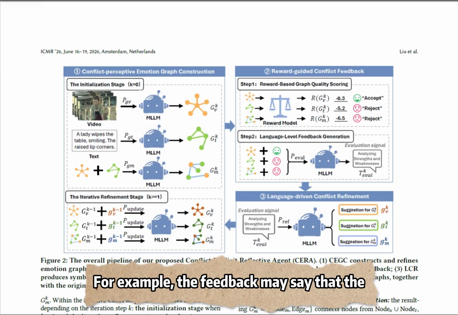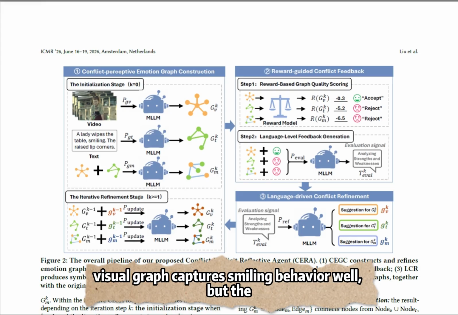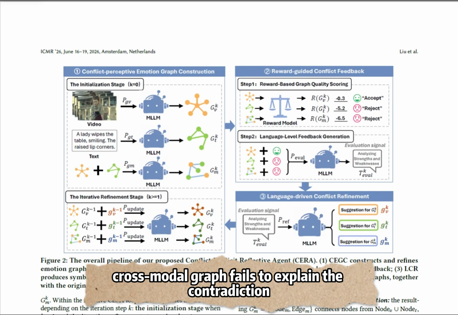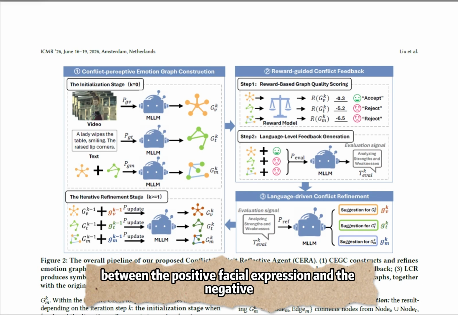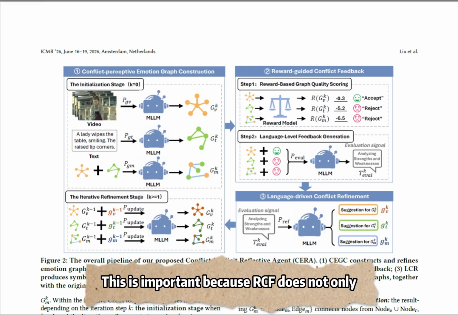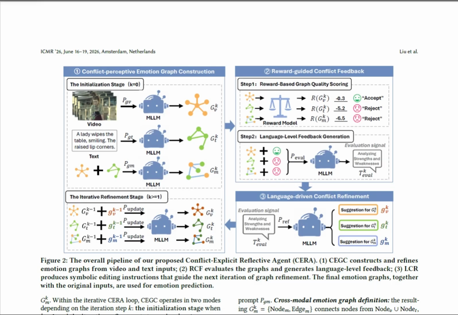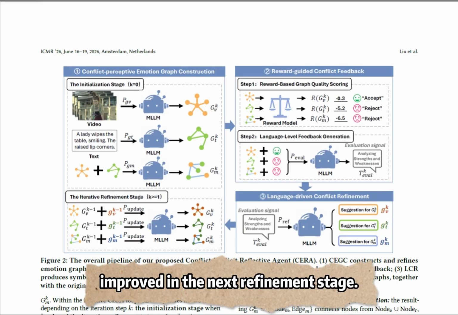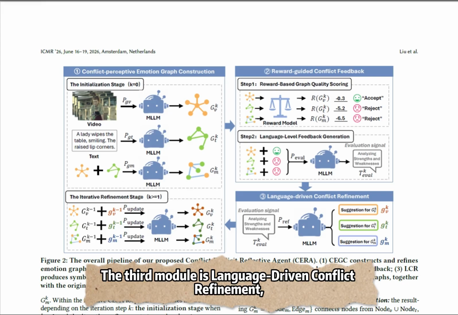For example, the feedback may say that the visual graph captures smiling behavior well, but the cross-modal graph fails to explain the contradiction between the positive facial expression and the negative text. This is important because RCF does not only judge the graph quality. It also tells the model what should be improved in the next refinement stage.